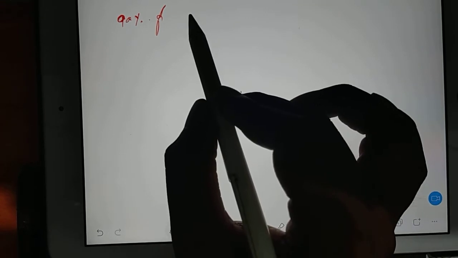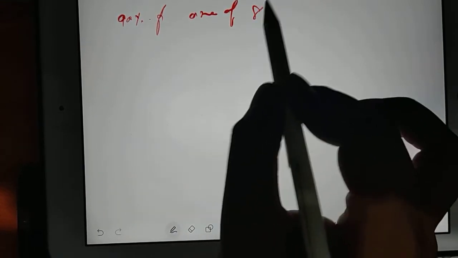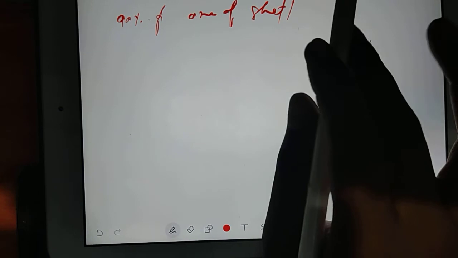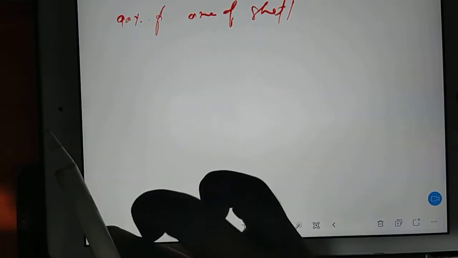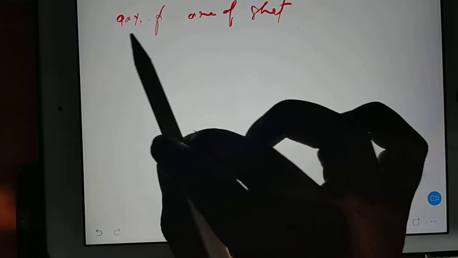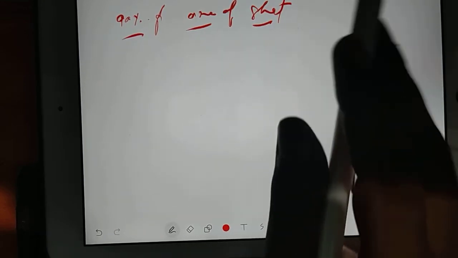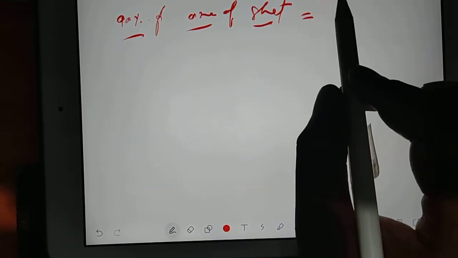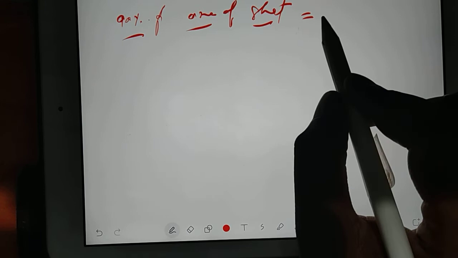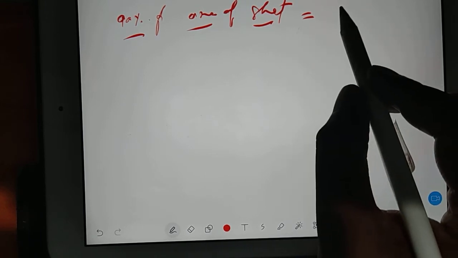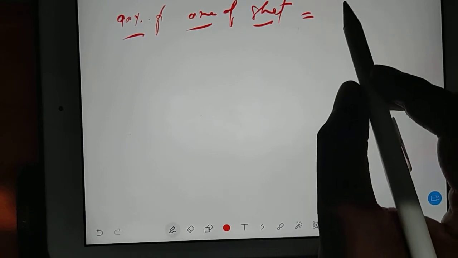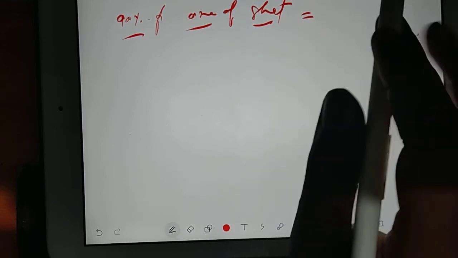Actually I have not taken geometry yet, so I will take the geometry very soon. You see, 90% of the area of the sheet is remaining, only 10% we have taken down. So that 90% is nothing but the area of the cone. There are two types of areas in any shape.